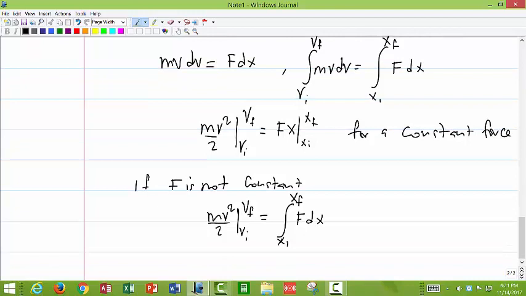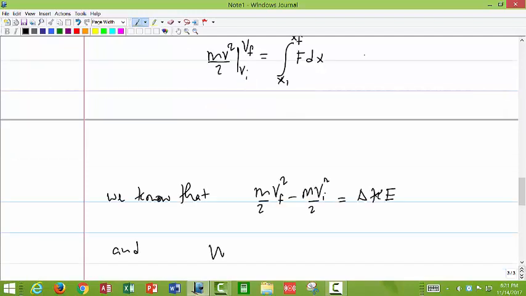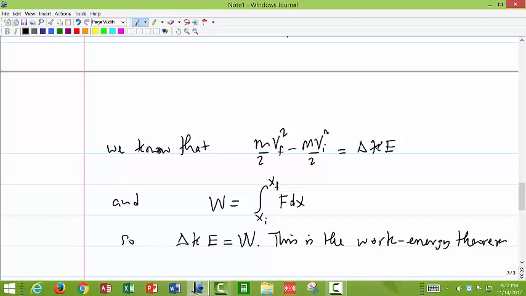So what this tells us is that m v final squared over 2 minus m v initial squared over 2 is the change in kinetic energy, and work is equal to the integral from x initial to x final of F dx. So this just tells us that the change in kinetic energy is equal to work. This is our work-energy theorem. We've used it a little bit in the past, but we didn't explicitly state it.